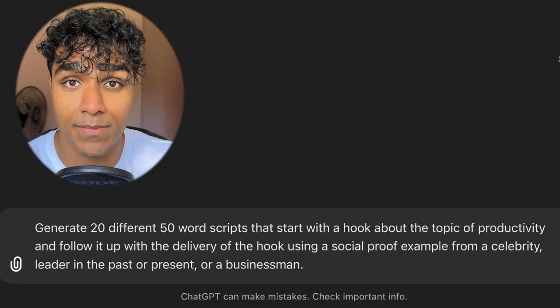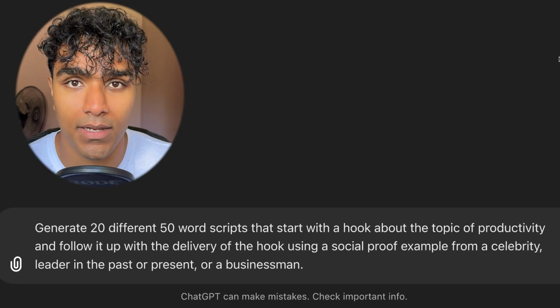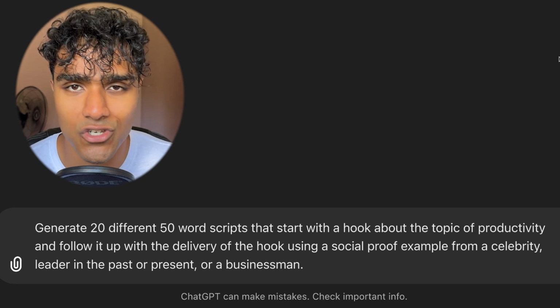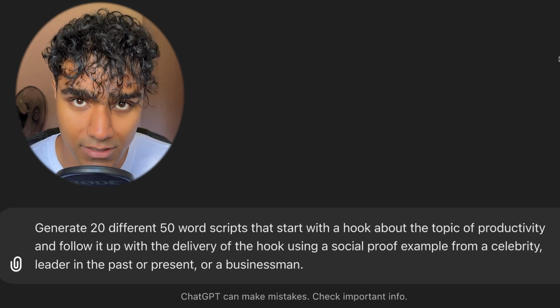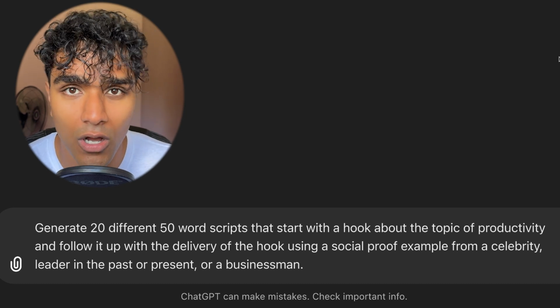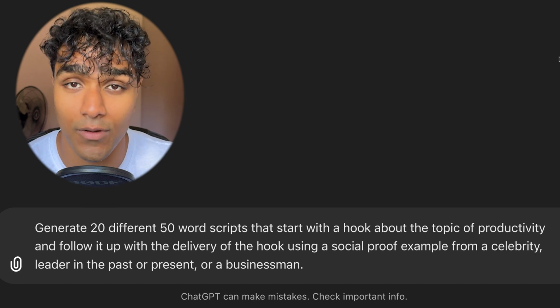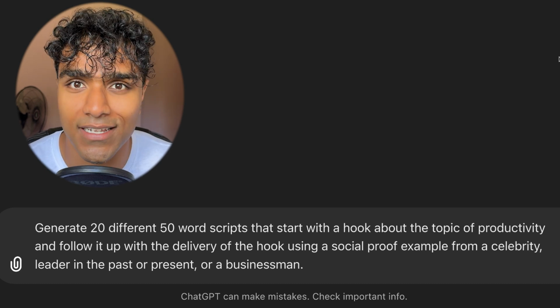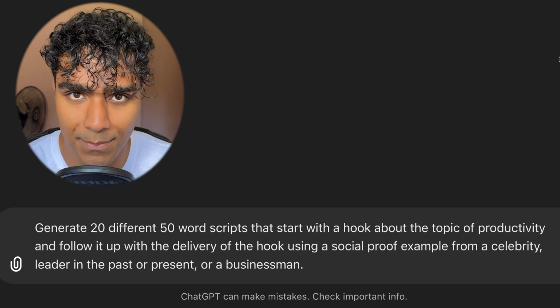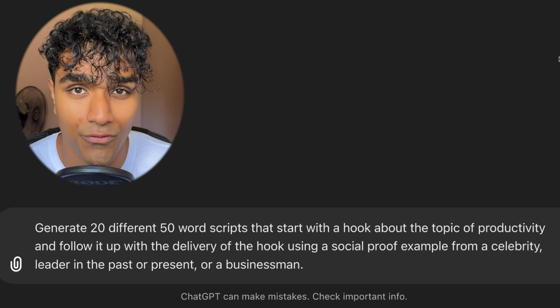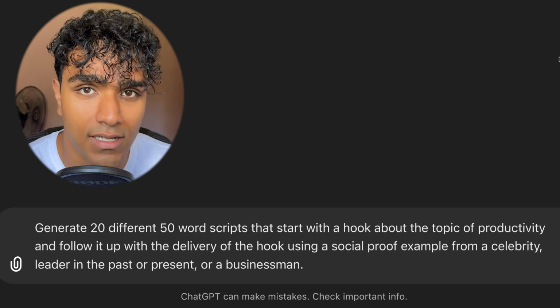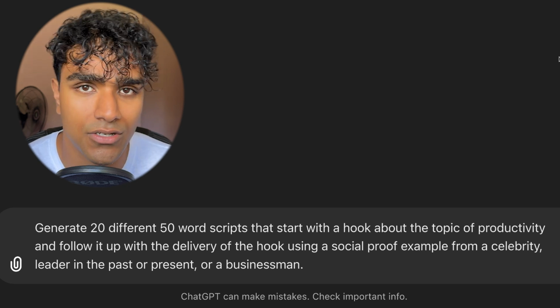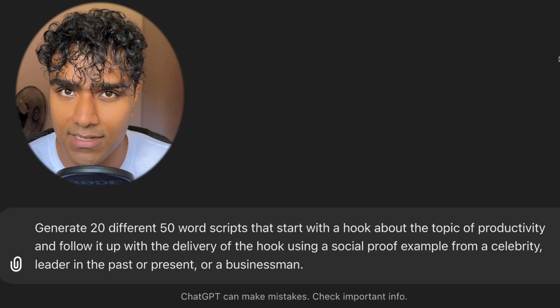So you can ask ChatGPT by going down to the prompt button and typing in, generate 20 different 50-word scripts that start with a hook in your topic of choice, and so right now I'm doing productivity, and then follow up that hook with a delivery on whatever the hook was about with a social proof example from some sort of celebrity, a leader in the past or present, or some sort of businessman.